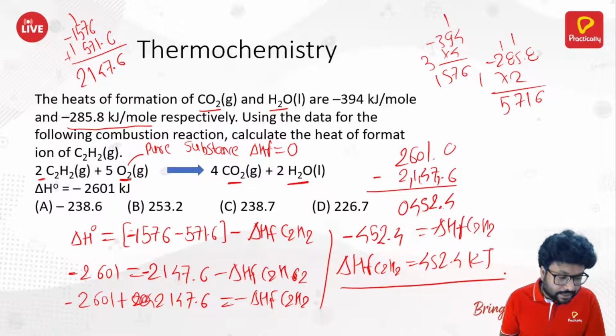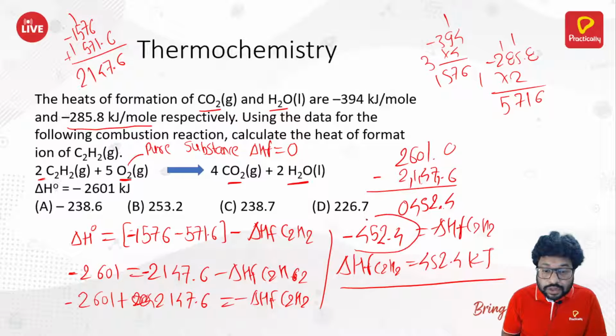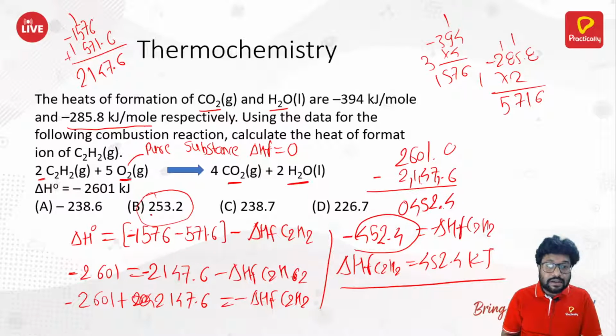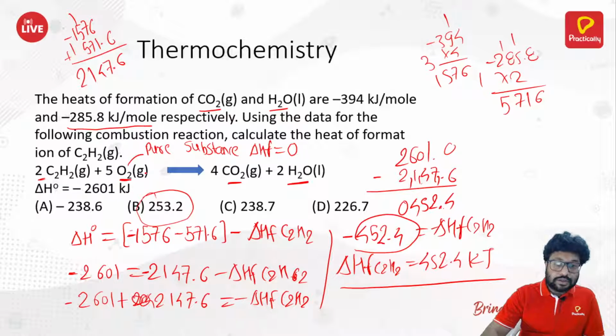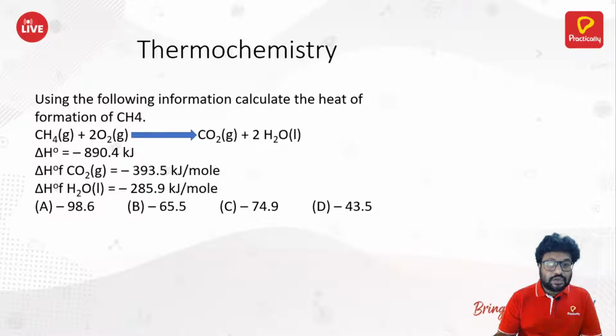Now we don't have that option here. That might be a mistake. Some mistake, we don't know what it is. But it has to be 452.4. It must be just somewhere this. This is 200, but there might be 400 there. So that is how we can solve this numerical of chemistry. Okay, moving ahead. Next, using the following data, calculate the heat of formation of CH4.